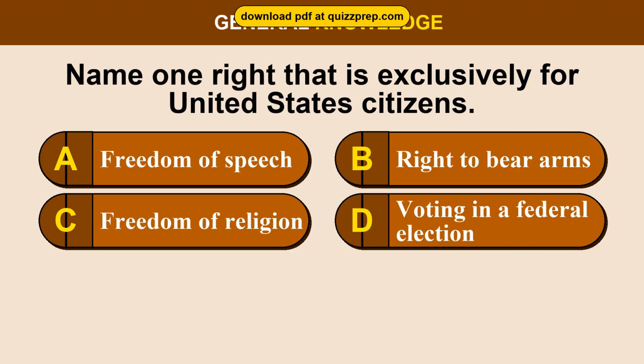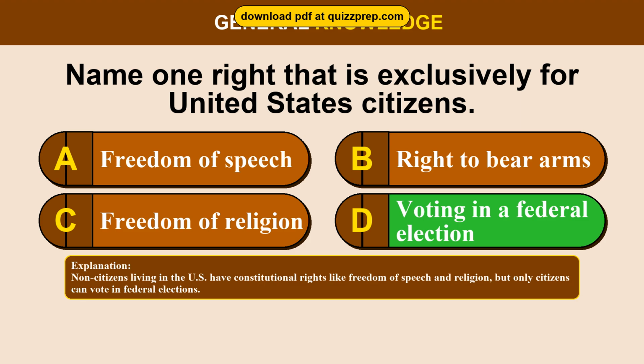Question 88. Name one right that is exclusively for United States citizens. Option A, freedom of speech. Option B, right to bear arms. Option C, freedom of religion. Option D, voting in a federal election. The correct answer is option D, voting in a federal election. Non-citizens living in the U.S. have constitutional rights like freedom of speech and religion, but only citizens can vote in federal elections.